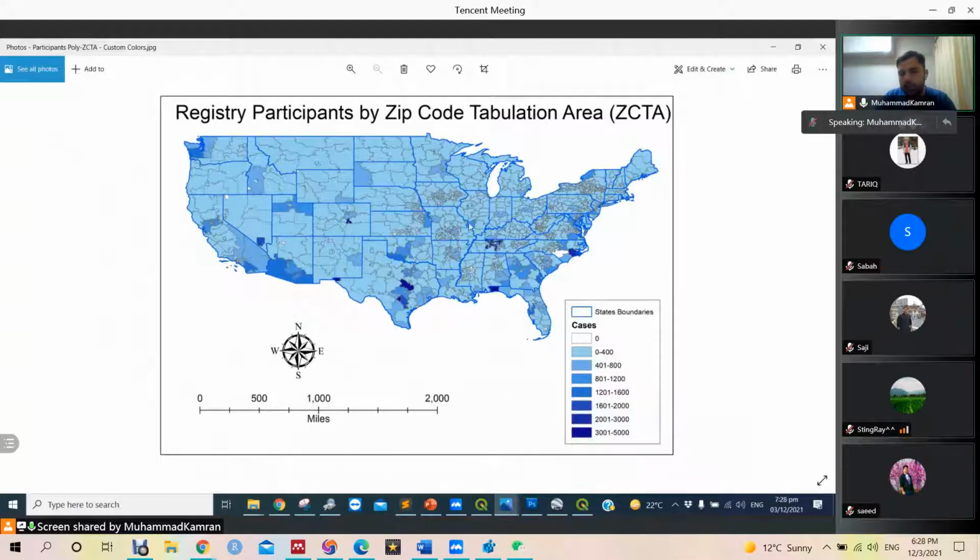These were the state boundaries, and I needed to show it the same way I made the map for Pakistan before you. The data should have classes like 0 to 400, and then the classes go on like this.